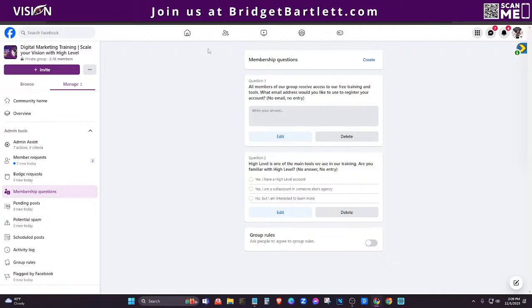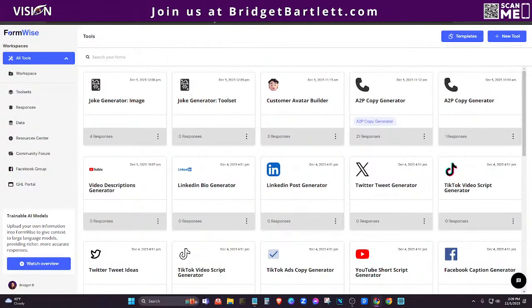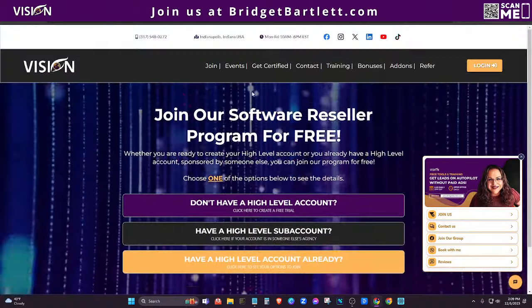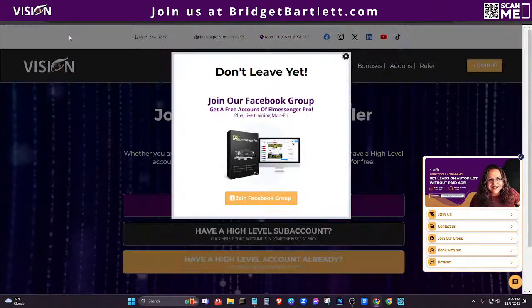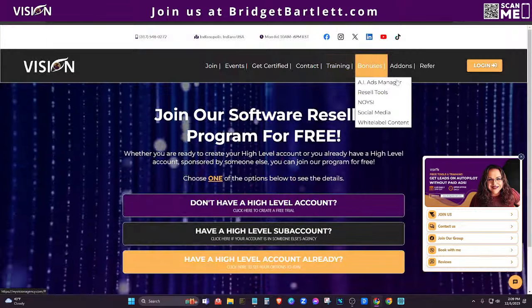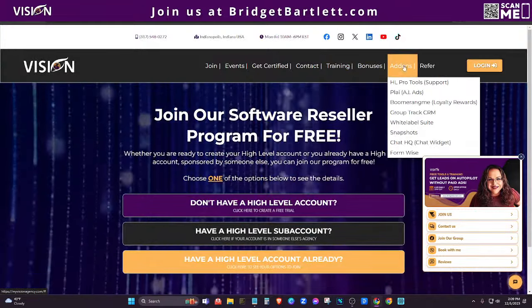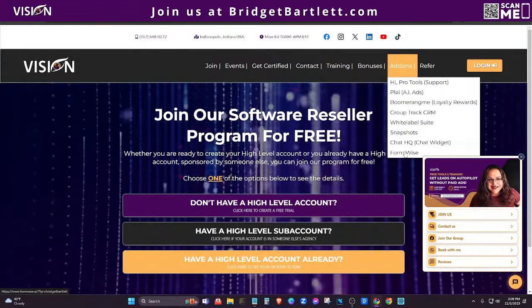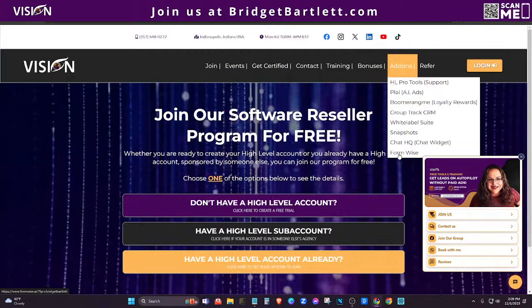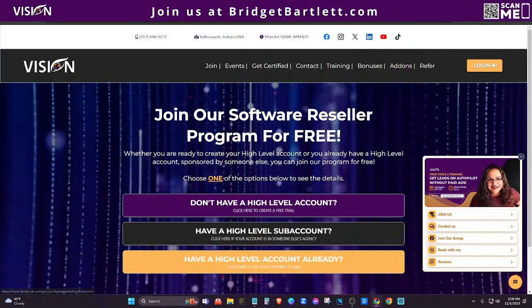Okay. So now when it comes to actually building this thing out, you guys are going to love this. First of all, if you want to create your Formwise account, all you need to do is go to bridgetbartlett.com or myvisionagency.com. Up in the menu here, you'll see add-ons, same menu on both websites, and you'll just want to click on Formwise and you can create your account there.